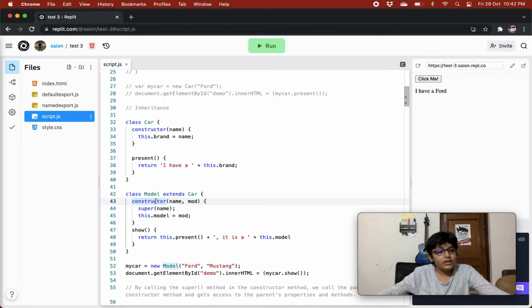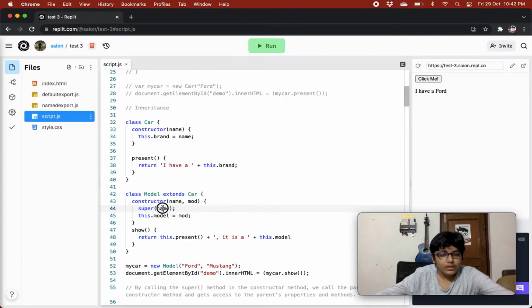But to use the methods and properties of the car class in our model class, we have a constructor that is accepting two arguments over here. In this constructor we have to call the super method, which will allow us to use the properties and methods of the class that we are extending from.